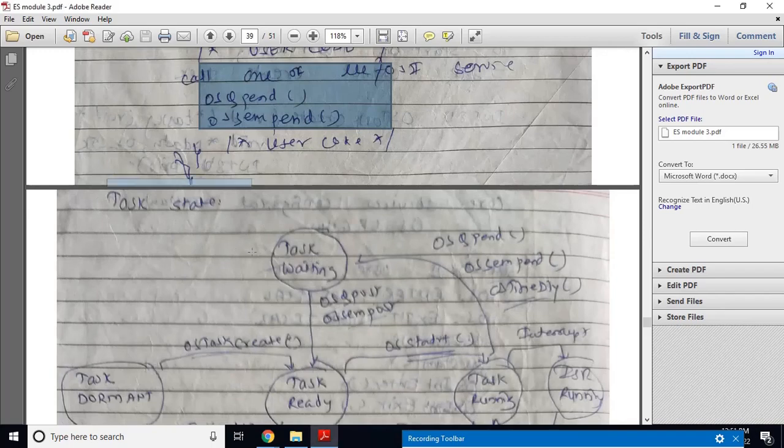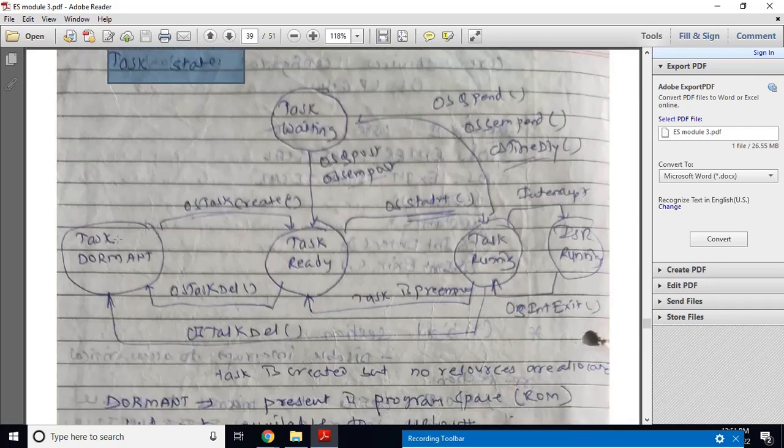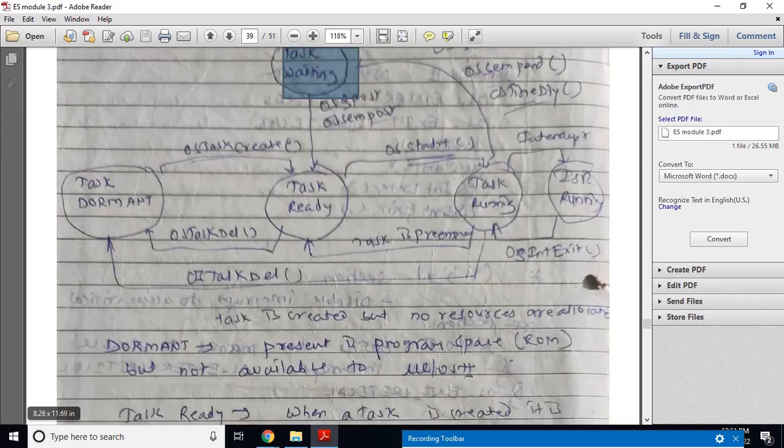So, task states: task dormant, ready state, running state, ISR, and waiting state. These are the states of a task. See the dormant state: the task is created but no resources are allocated, so that is a dormant state.